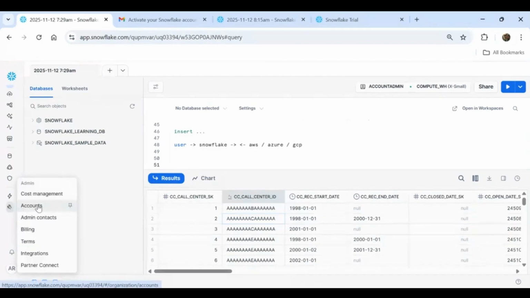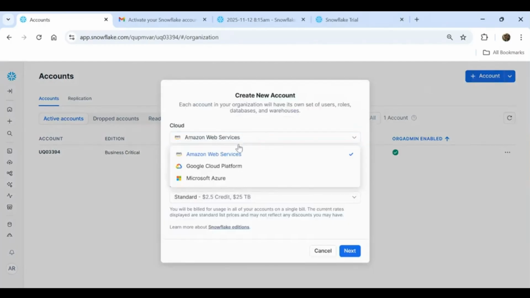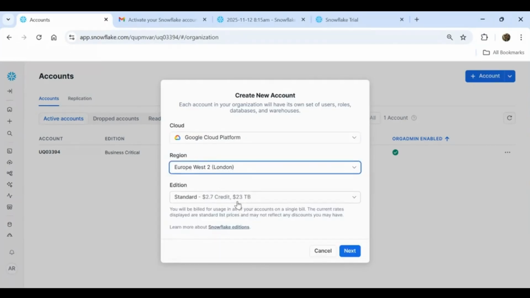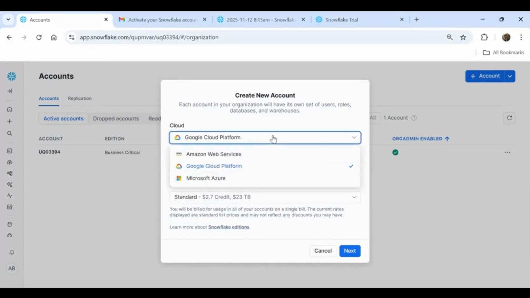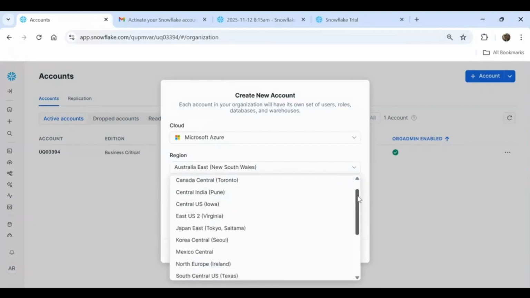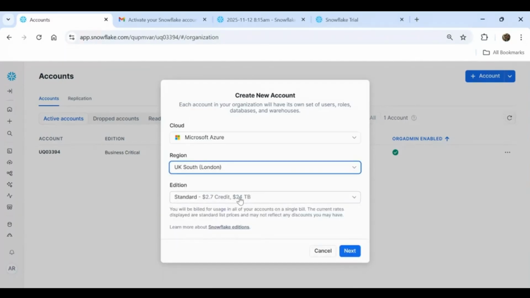Let me explain. Let's say I want to open an account with GCP. For example, in the London region it is $23 per terabyte, that is the storage charge. Now let's say I'm taking Microsoft Azure, and I go to London. You can see these prices come to $24 per terabyte.